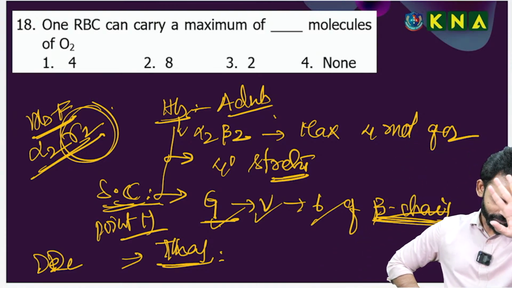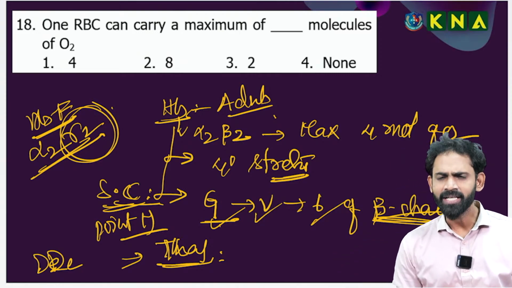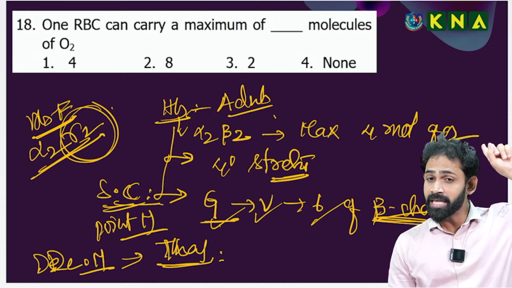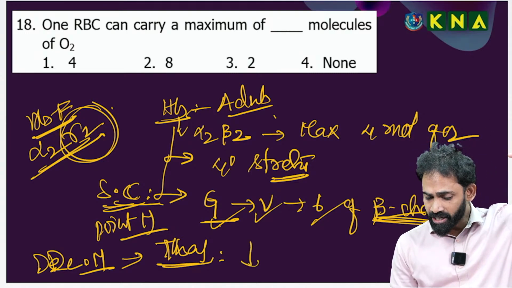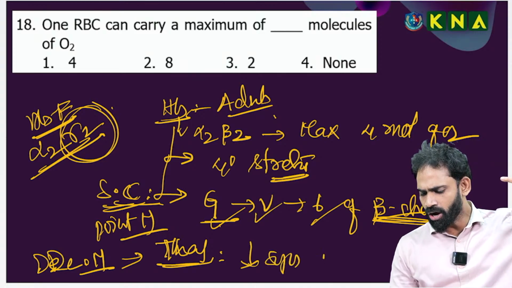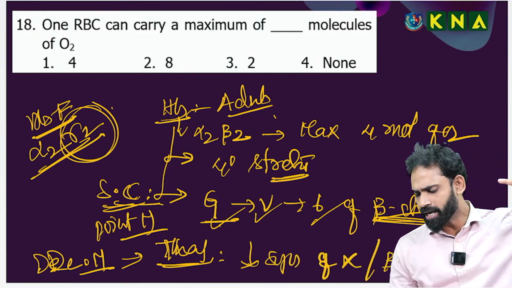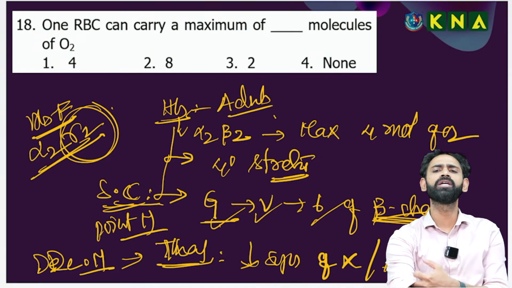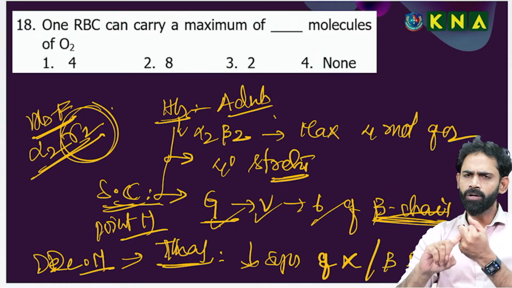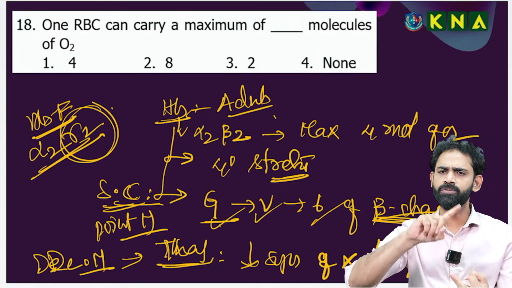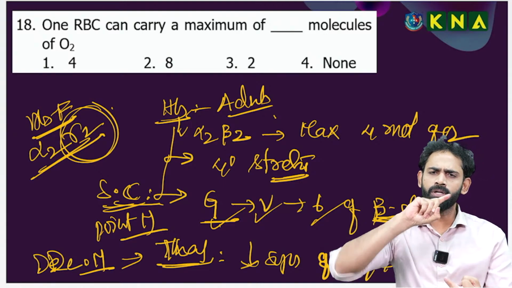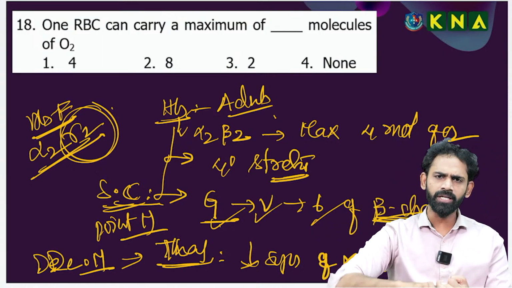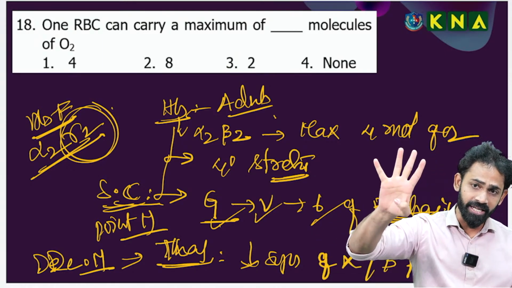That's good. Thank you. The next one is thalassemia. Thalassemia is due to a deletion mutation. In thalassemia, alpha or beta, there is a reduced synthesis of either the alpha polypeptide chain or the beta polypeptide chain. So, all four concepts are related to hemoglobin only, be confident. Hemoglobin is represented by alpha2 beta2. One hemoglobin molecule carries a maximum of 4 molecules of oxygen. Hemoglobin is the only molecule in our syllabus exhibiting the quaternary structure.